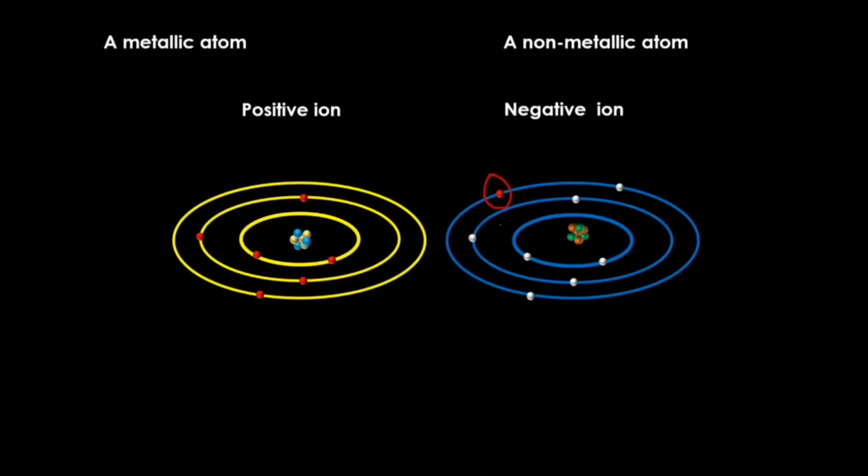And as there is a transfer of charges taking place, the metallic atom becomes a cation and the non-metallic atom becomes an anion. Both the oppositely charged ions face the strong electrostatic force of attraction, which binds the two ions together, forming the molecule of a new compound. The bond which binds the two oppositely charged ions is called the ionic or electrovalent bond, and the compound they form is called the ionic or electrovalent compound. Let's take the example of NaCl for better understanding.